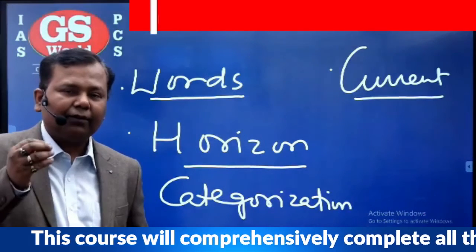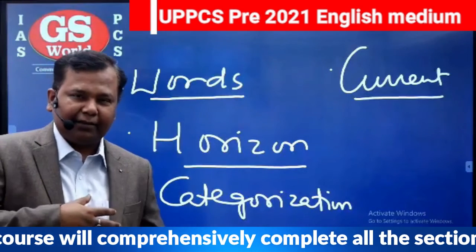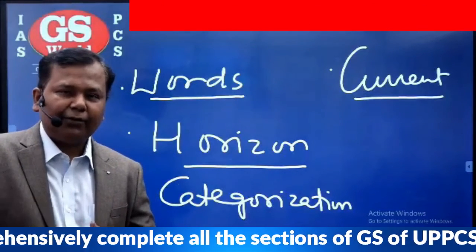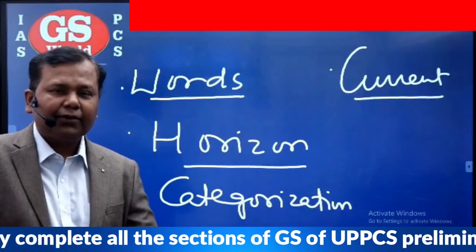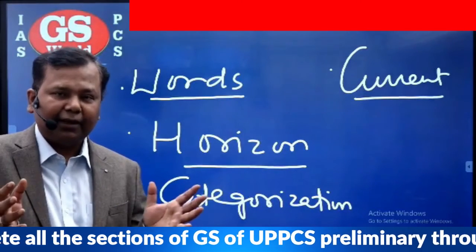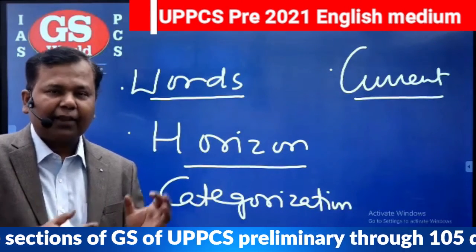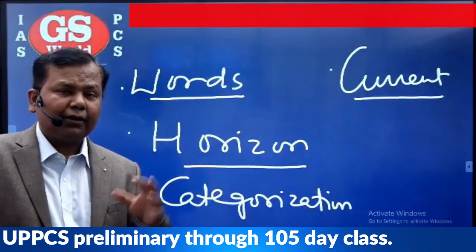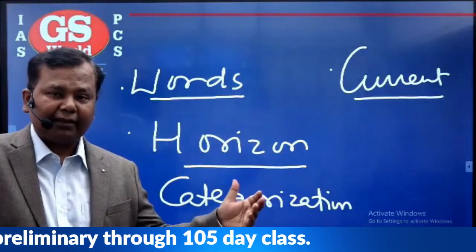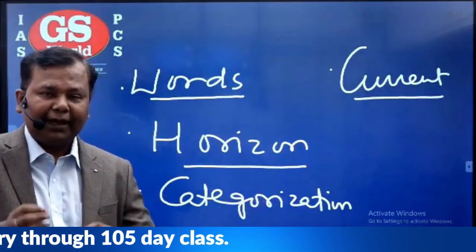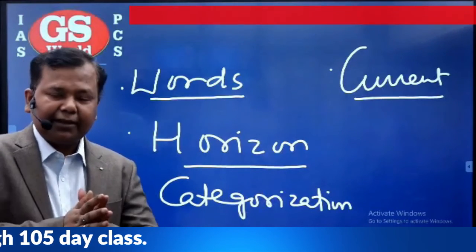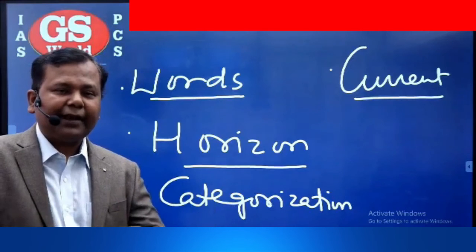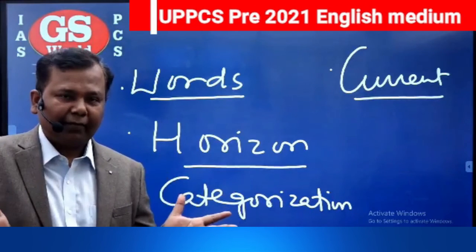Correct? So, candidates, I think in this promotional video, I have made clear what I wanted to tell you. So later on, when we start the class, for the people who are joining, I will take this approach in polity and governance. Those who are not joining for any reason, they must follow this, and if possible, they must stay in connection with us and get some guidance so that they can also benefit.